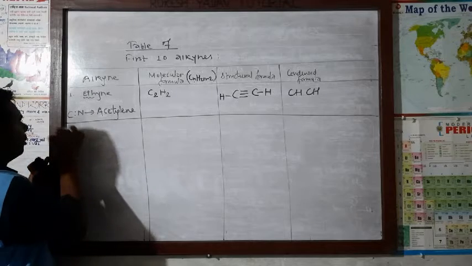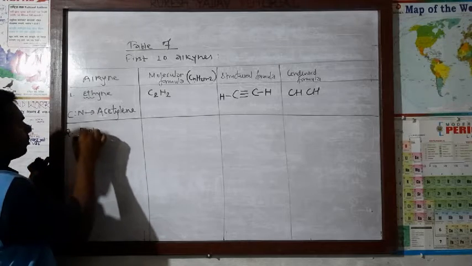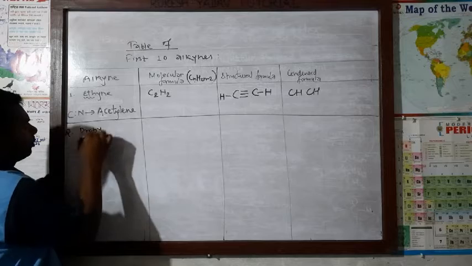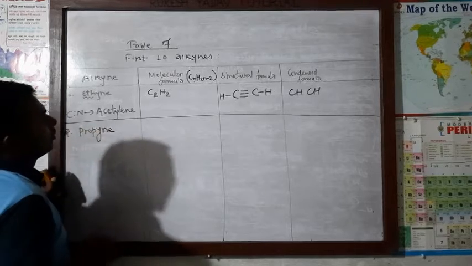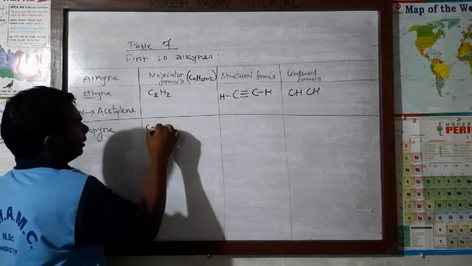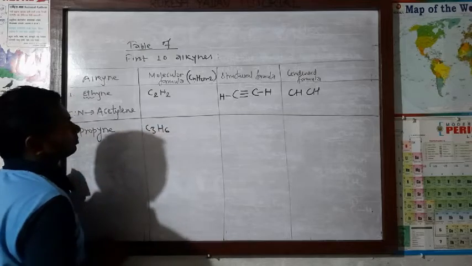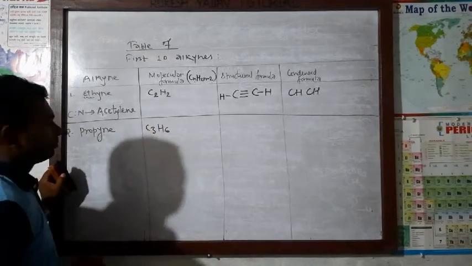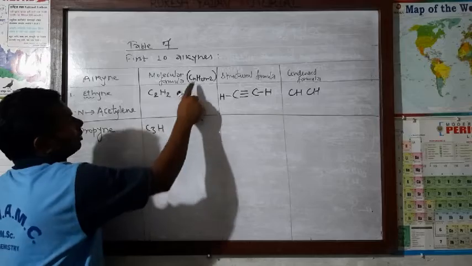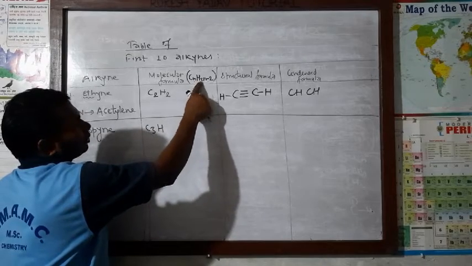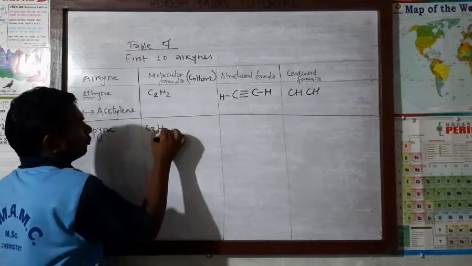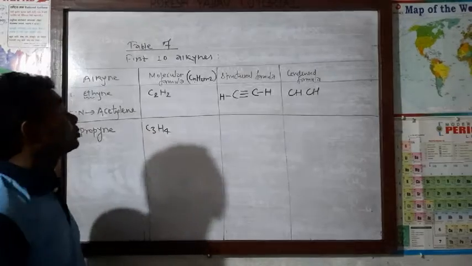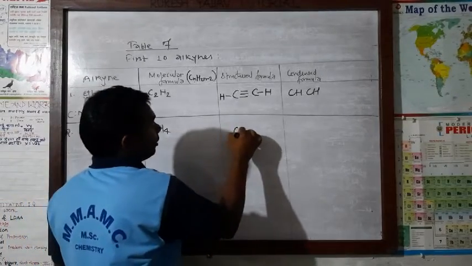Now second, number 2 after eth, propyne. C3H6, 6 will not be. See why? Because here 3 becomes, then 3 into 2 is 6, 6 minus 2, 4. C3H4. What will be the structural formula?